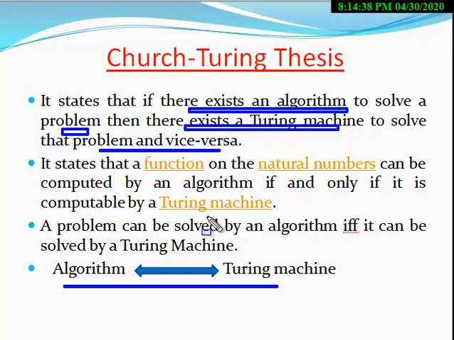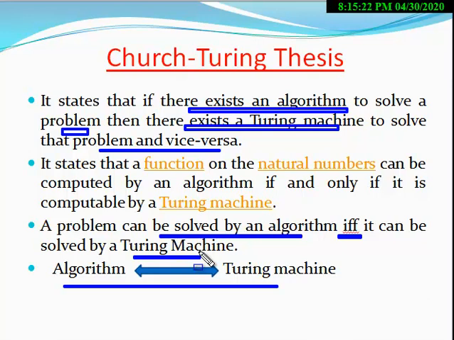If a function is computed by a Turing machine, then there exists an algorithm which computes that function. Similarly, a problem can be solved by an algorithm if and only if it can be solved by a Turing machine. Okay? So we can say that if an algorithm can solve a problem, then there exists a Turing machine which can also solve the problem, and vice versa.